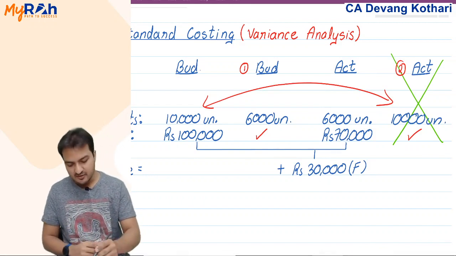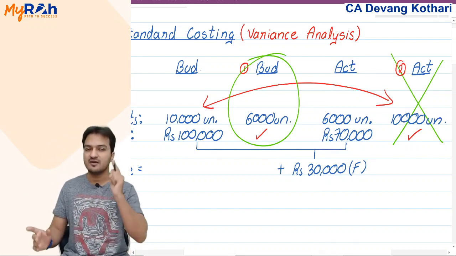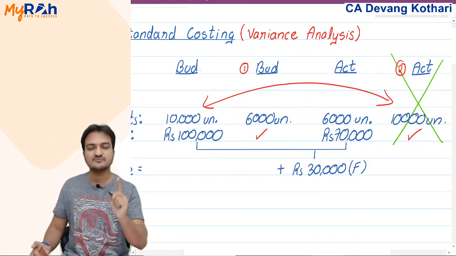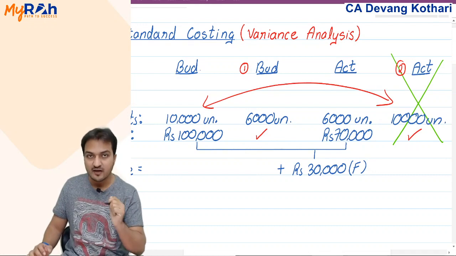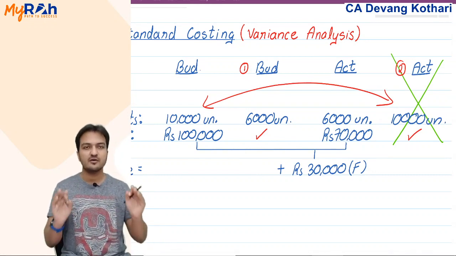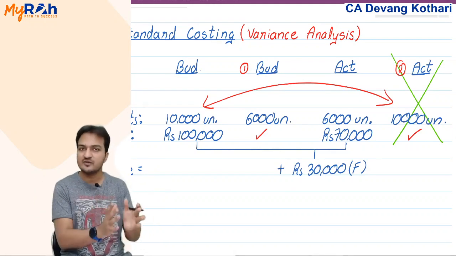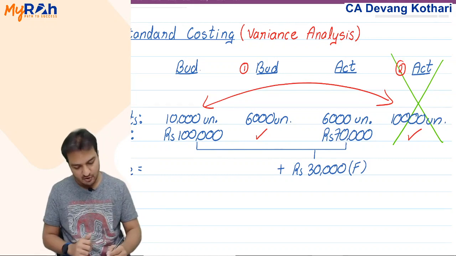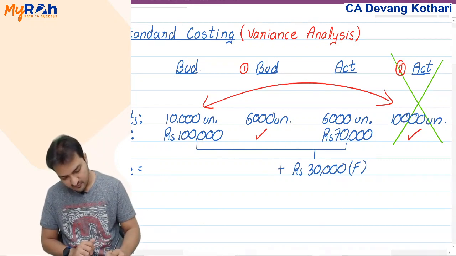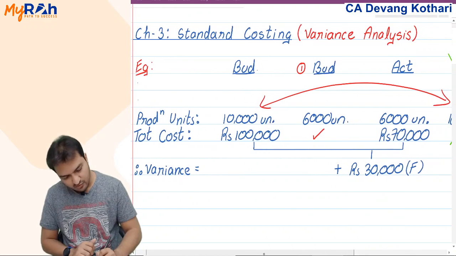What you can do is you change the budget. You might have to change everything else in the question, but never change the actual. This is my first basic golden rule that I give you here, that in my entire subject of costing, never ever touch the actual, never change the actual. You change everything else to match with the actual. Done? Yes? Okay. So with that conclusion, I realized that actual you cannot change.